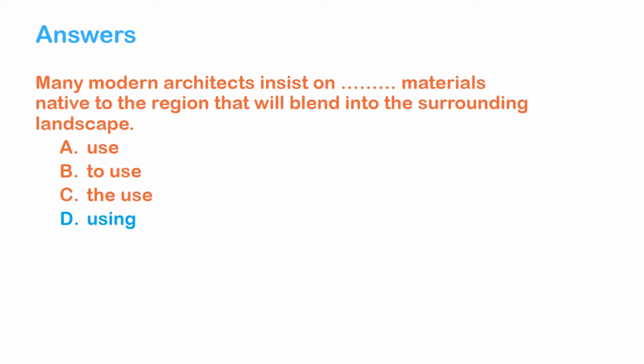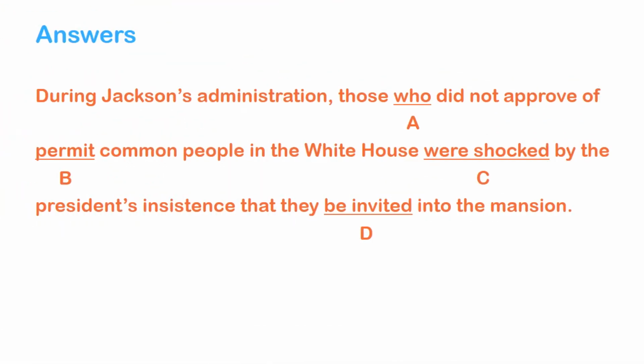It's tricky, right, when you don't actually know the rule here, what's the difference between insist on use, insist on to use, insist on the use, and insist on using, because all of them have the same meaning. But by knowing this rule that the verb phrase insist on is followed by an ing form in the complement, it is super easy for you to get the answer right away, from the very first time you read the question. Let's continue with the next question.